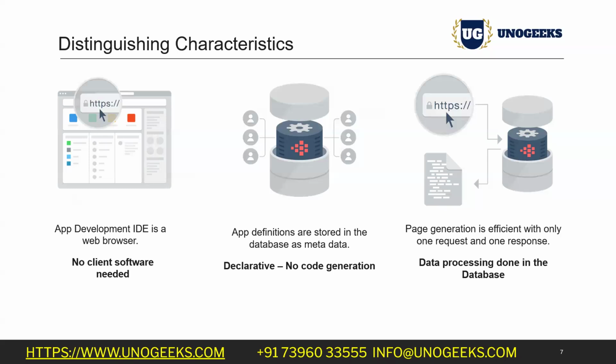In other cases, the request will go first to the server. From the server, it will go to the database, come back to the server, then it will come to the client. But here, as everything is already on top of the database, all the processing will happen there, and that itself is the server. So our page responses are faster compared to that multi-stop request-response process. These are the things why Oracle Apex is again in great demand, which is not possible in other things.